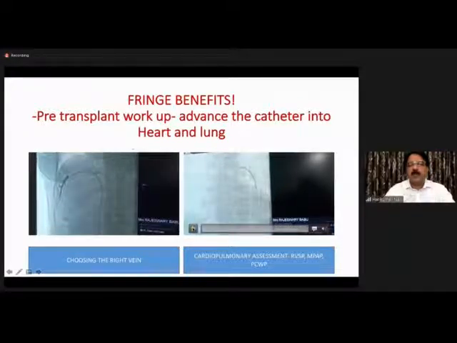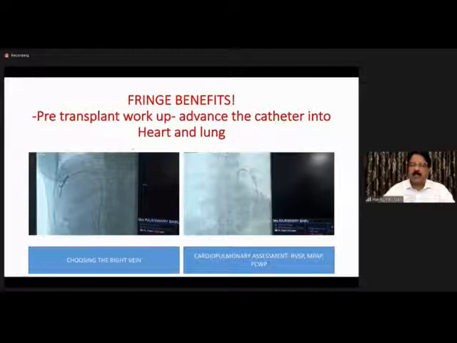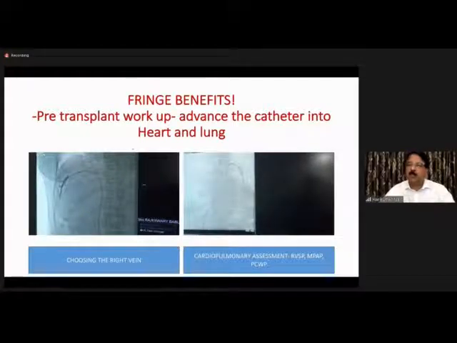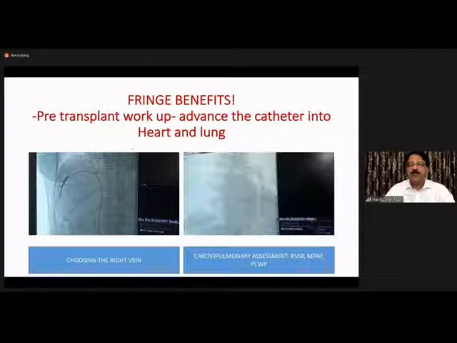Now, in the transplant setting, there are certain cardiopulmonary complications which we are worried about and even scared about. Portopulmonary hypertension at its highest grade is an absolute no-no for transplant. We look at the echocardiogram, right ventricular systolic pressure, RVSP, and if it's more than 40, then we have to do the right heart cath. So this comes as a kind of package deal whereby you can sneak in the catheter after measuring HVPG, come out of the liver, go into the right heart, go into the pulmonary artery, and even wedge in the lung. So pulmonary capillary wedge pressure as well can be measured.